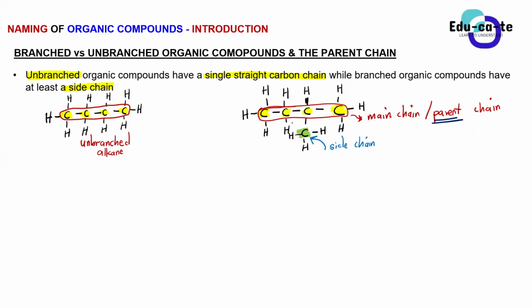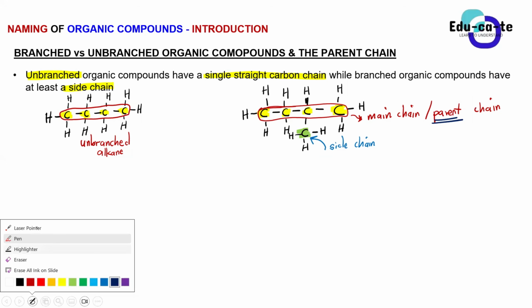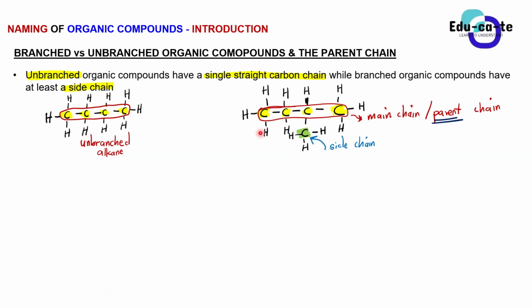Okay, so here if we look, guys, this chain that I've highlighted in red, which is the main chain, how many carbons does it consist of? How many carbons are in this demarcated place with red? Yes, Sam? 4, sir. We have got 4 carbons.